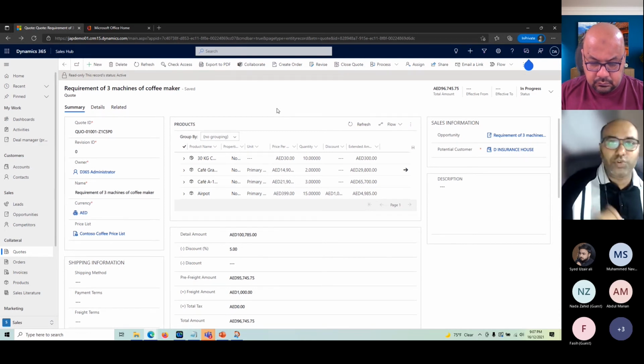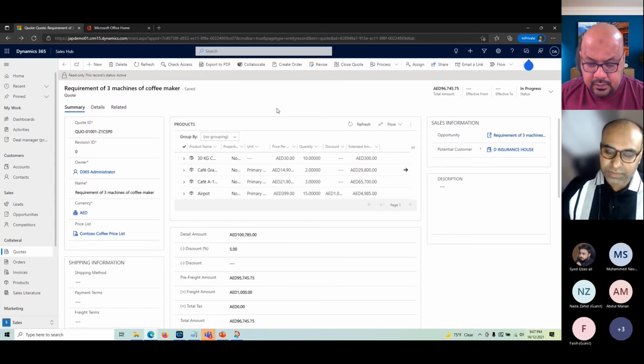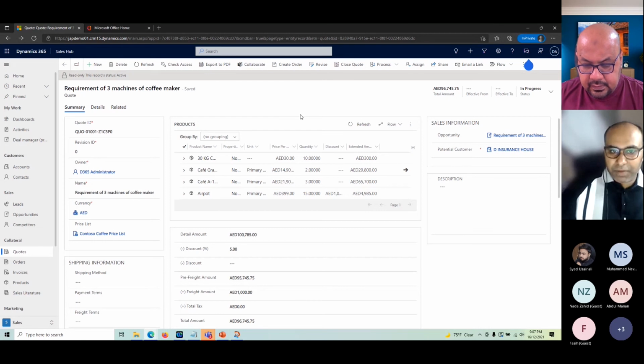If we are talking about a goods business, that's how it works. If it is a service, in that case the service team will make sure the delivery is completed in terms of non-tangible services. Okay, but before that, because that is a very straightforward process, we'll see it later.